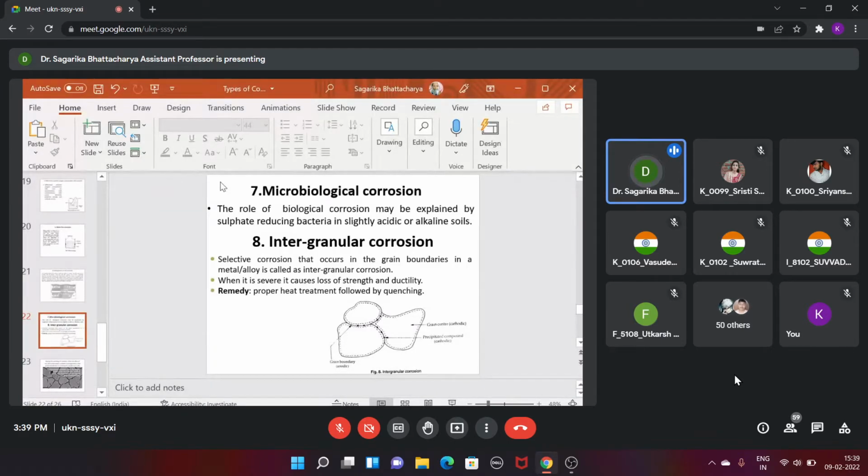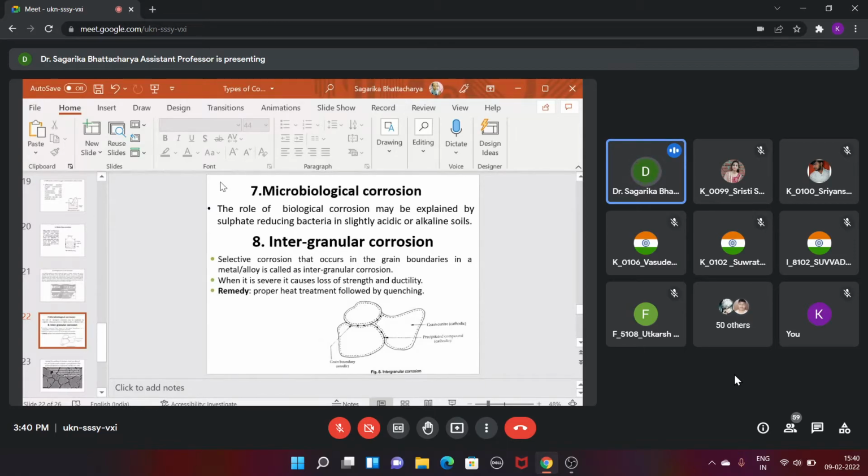So what is microbiological corrosion? It comes from the activity of microorganisms. There are several bacteria like Thiobacillus, which oxidize sulfur and sulfides directly to sulfuric acid.